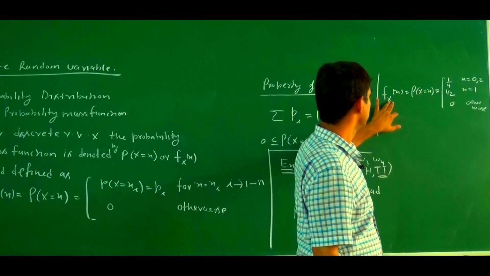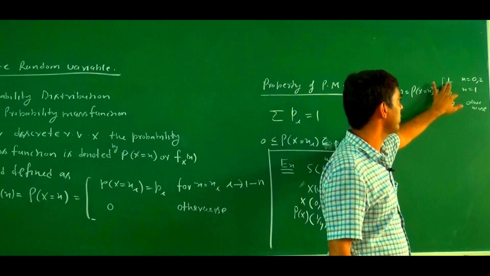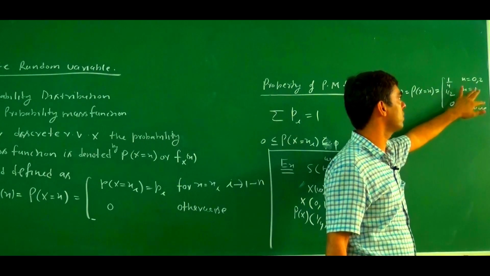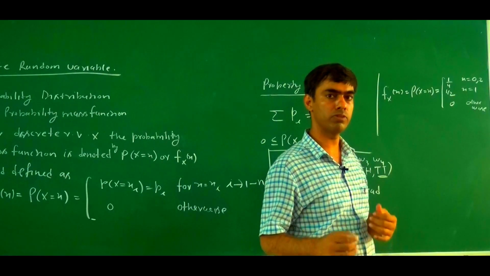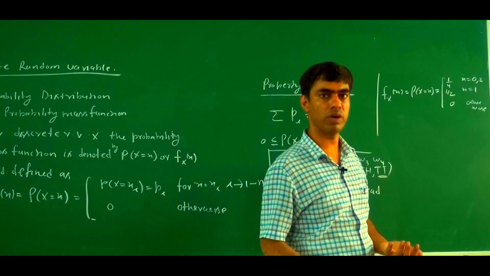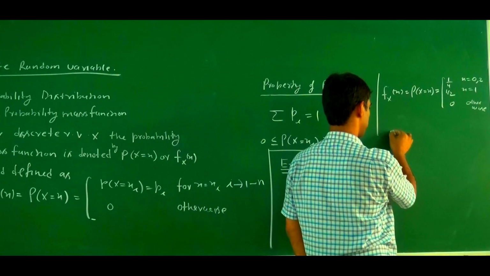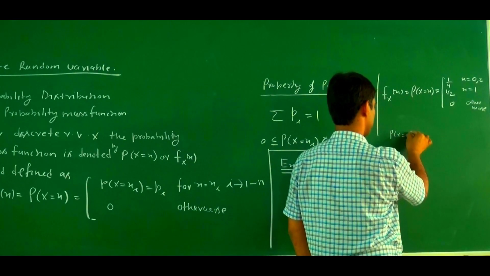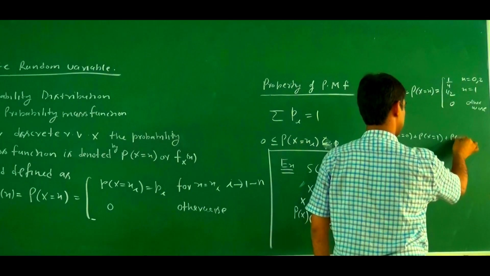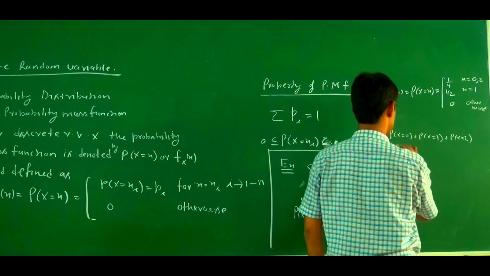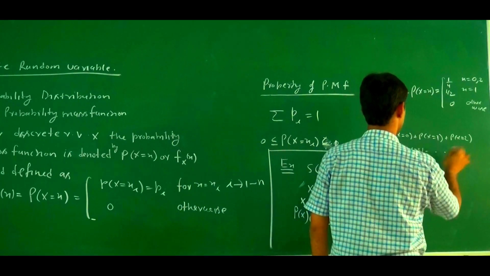Now, what is the sum of probability? 1 by 4 for 0, 1 by 2 for 1, and for 2 it is 1 by 4. So 1 by 4 plus 1 by 2 plus 1 by 4 is 1. The sum of probability is probability at x equals 0 plus probability at x equals 1 plus probability at x equals 2 plus probability at x equals 3 and so on.